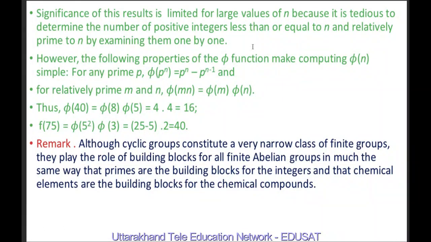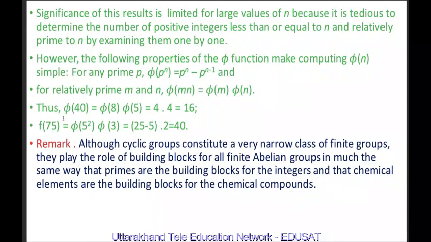So for this we make use of some properties of the Euler phi function, which is an important number theoretic function. If p is a prime number, then phi(p^n) is equal to p^n minus p^(n-1). And for relatively prime m and n, phi(mn) is equal to phi(m) times phi(n).